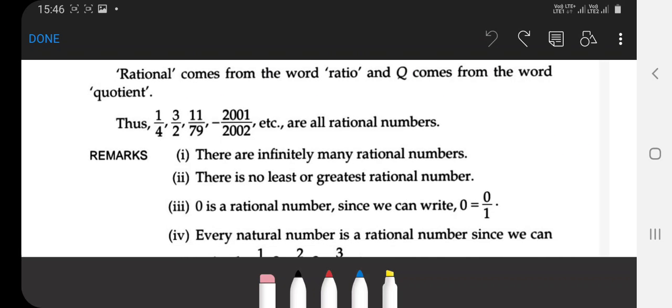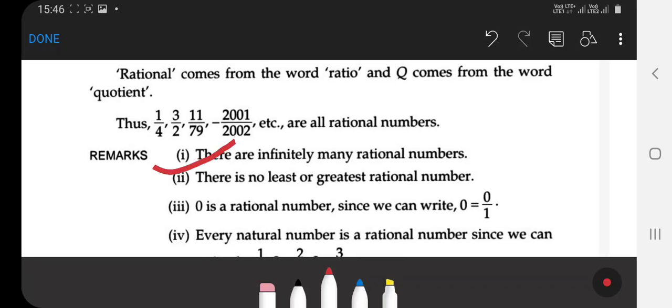Thus, all the numbers such as 1 by 4, 3 by 2, 11 by 79, minus 2001 by 2002, etc., are rational numbers. Something you must remember is that there are infinitely many rational numbers.